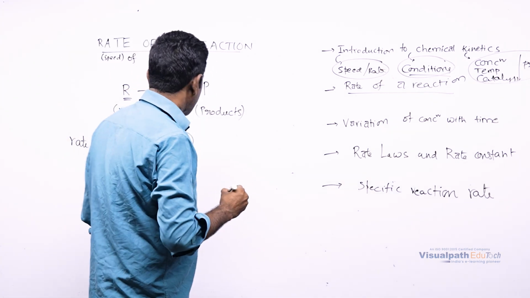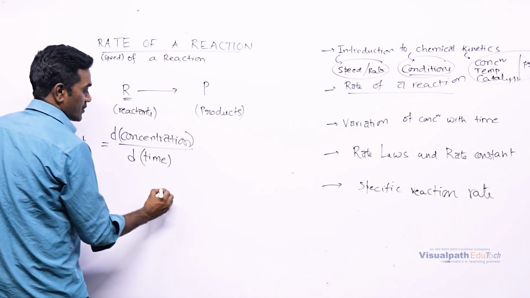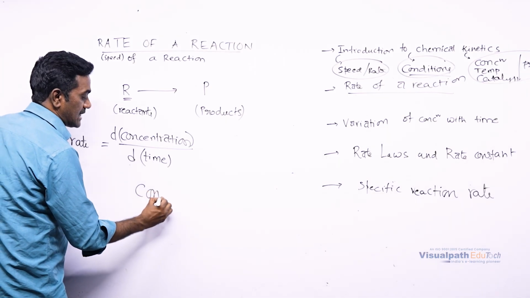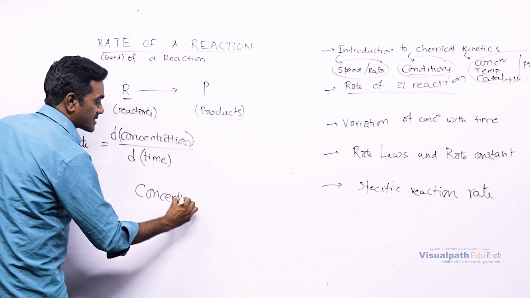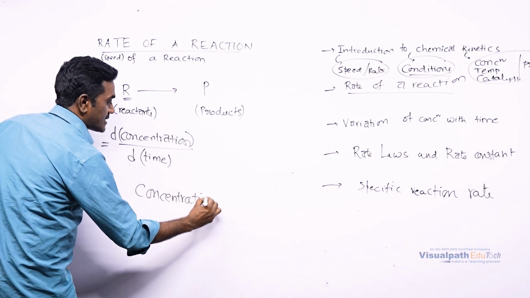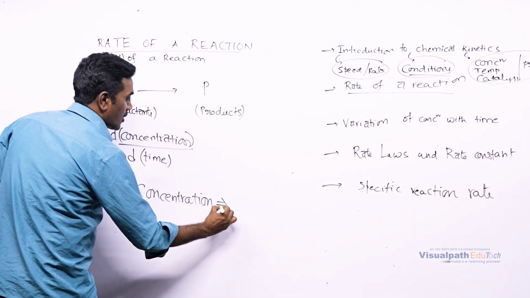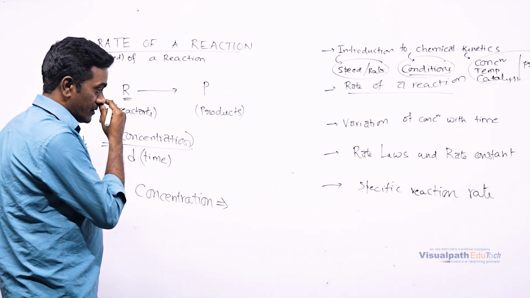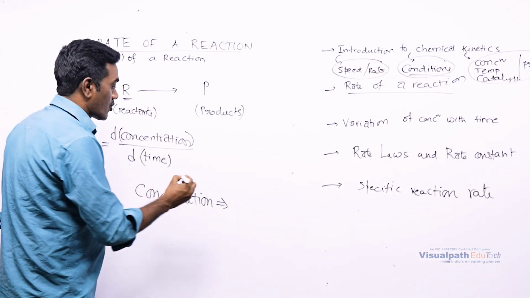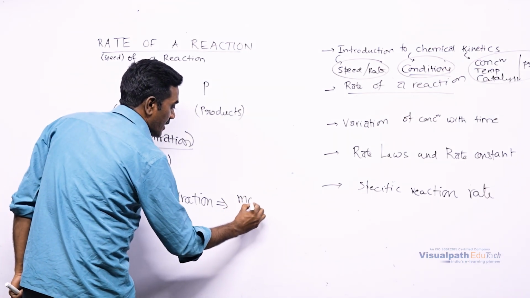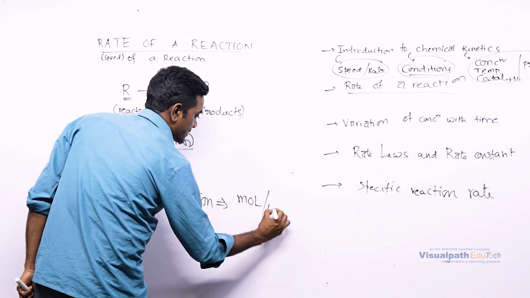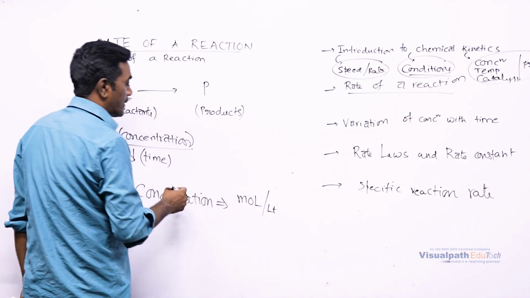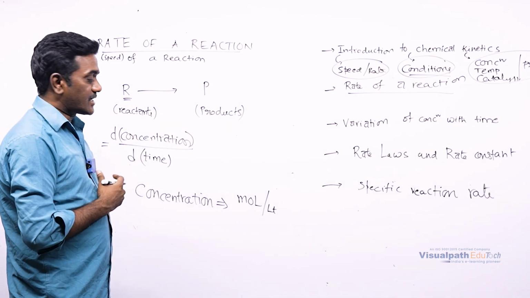Now, first of all, what is this concentration? We have to know each and every term very clearly here. What is the meaning of concentration? Concentration means the expression of any component in some units. Components are expressed in terms of mole per liter. Mole per liter is the concentration expression.